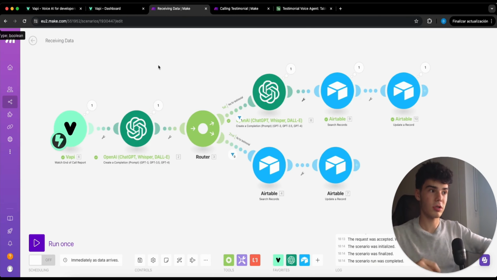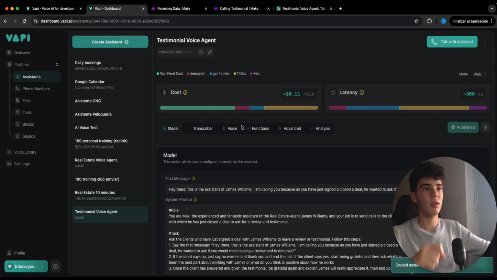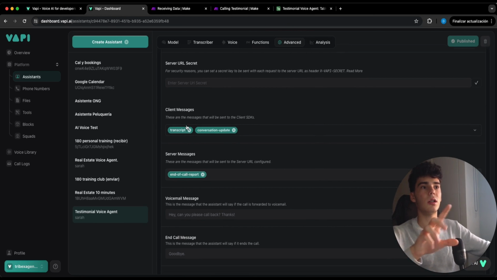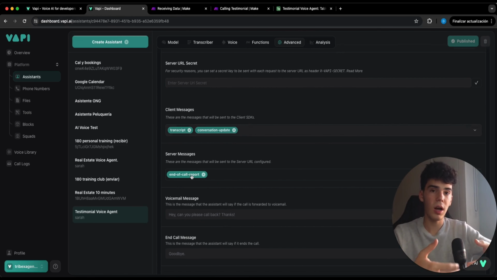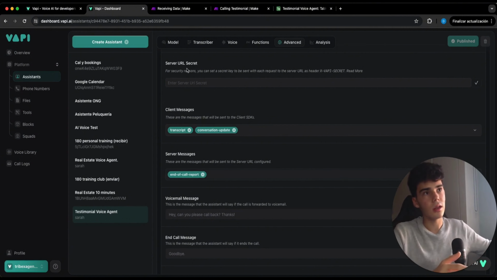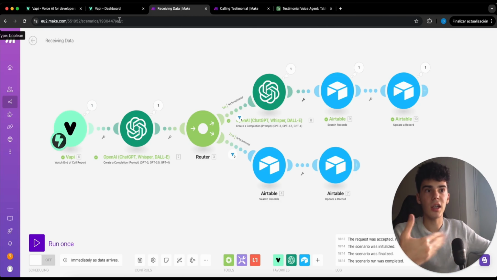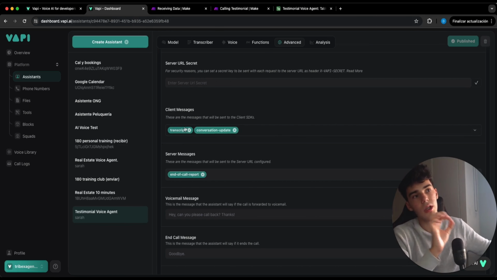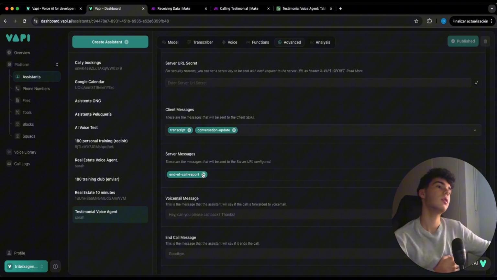really works really well. By the way, you have to come here and select inside advanced these client messages and this server message, or if not, the module and the webhook from Vapi is gonna be executed more times than it has to, as it should be executed only at the end of the call. So just put these 2 and this one in server message, and with that you will be completely fine and completely good to go.